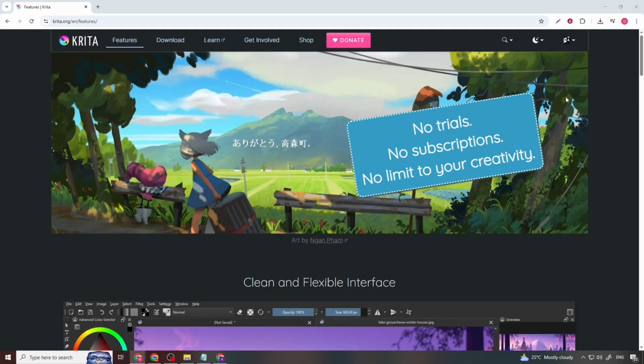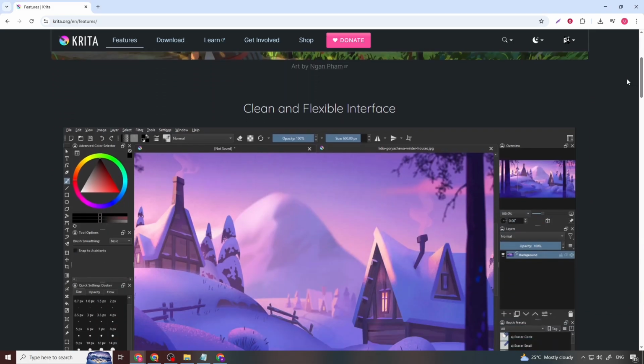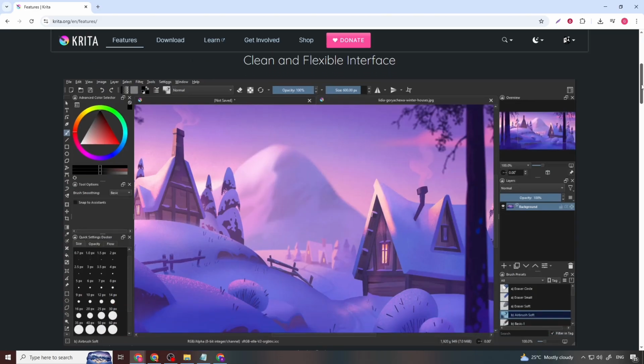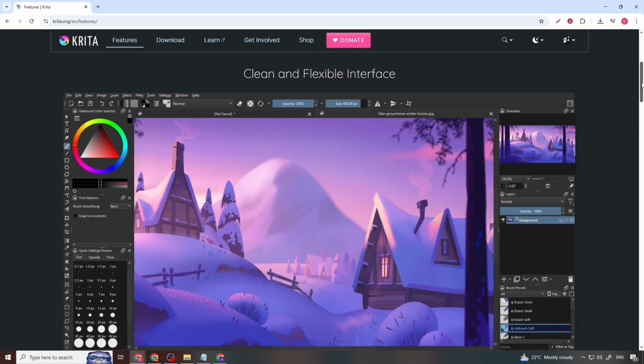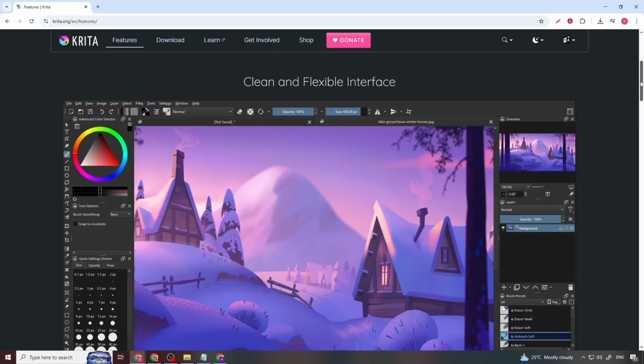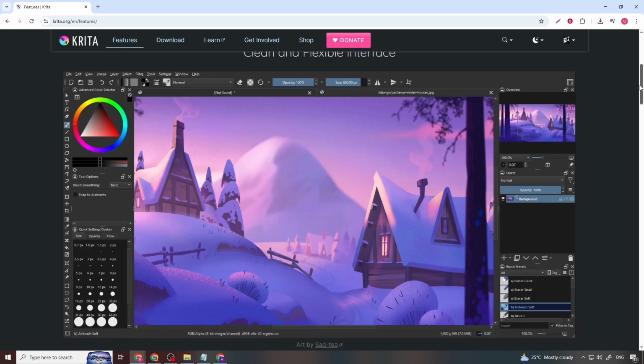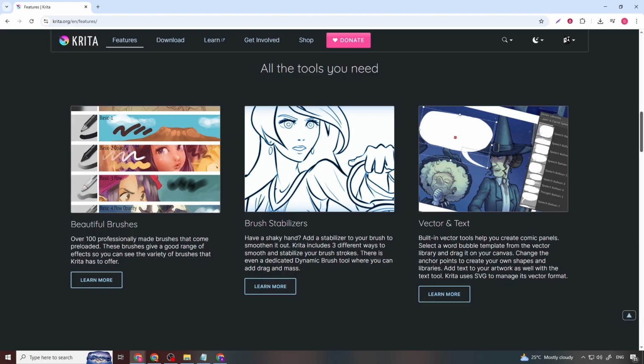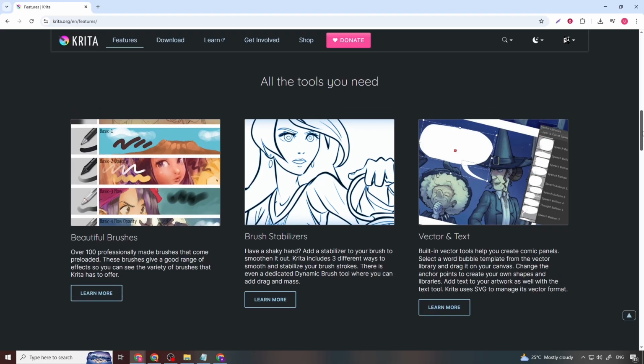Now let's move on to Krita, which approaches digital art from a broader and more technical perspective. Krita is a professional-grade, open-source digital painting application designed for illustrators, concept artists, texture artists, and animators. Like MediBang, Krita is completely free to use, with no subscriptions, no ads, and no locked features. Development is funded through donations and community support rather than monetization.